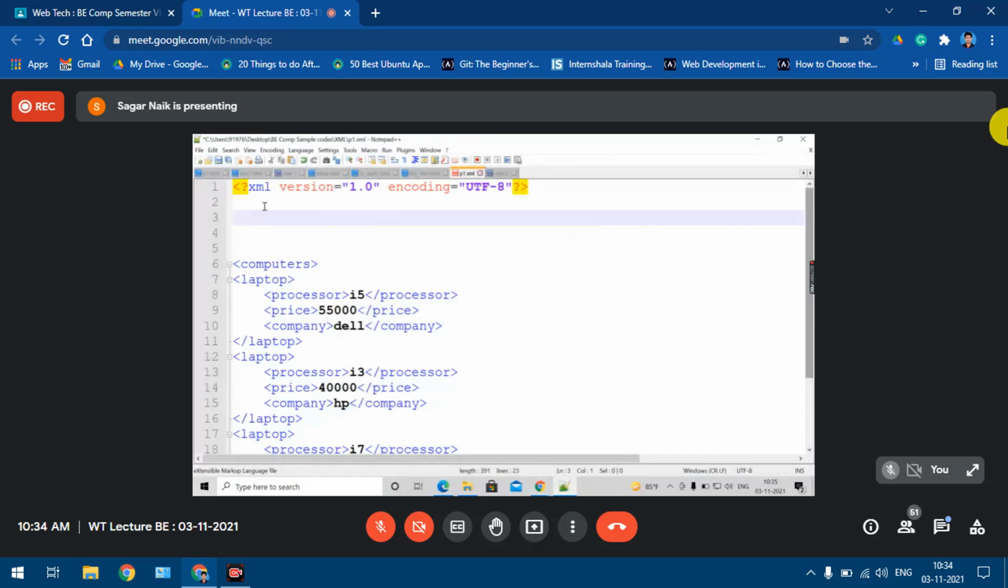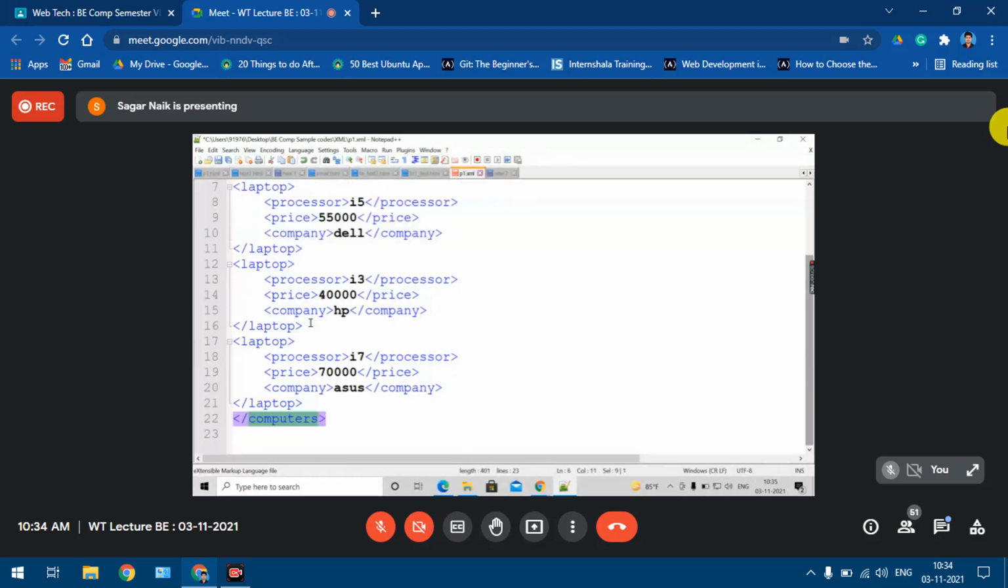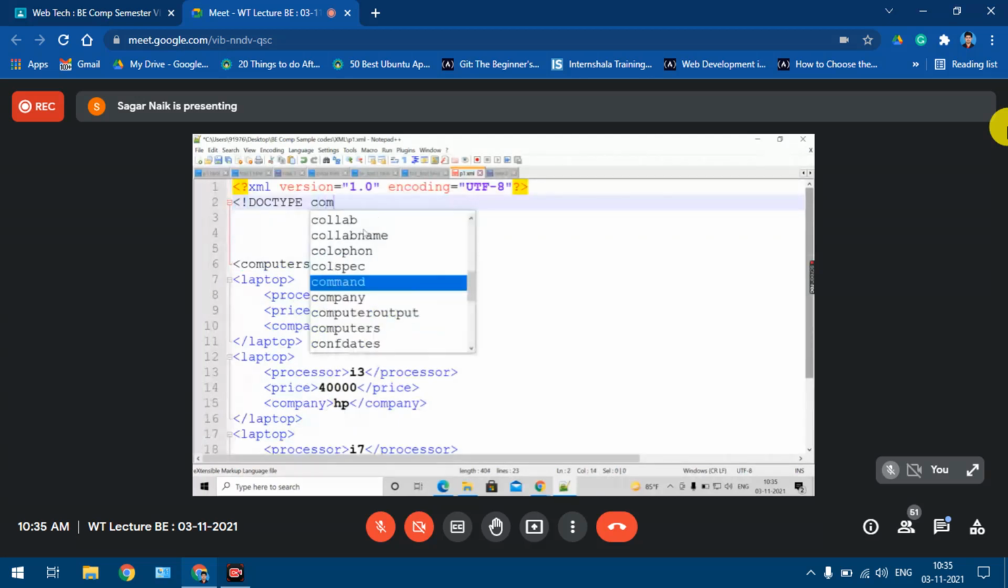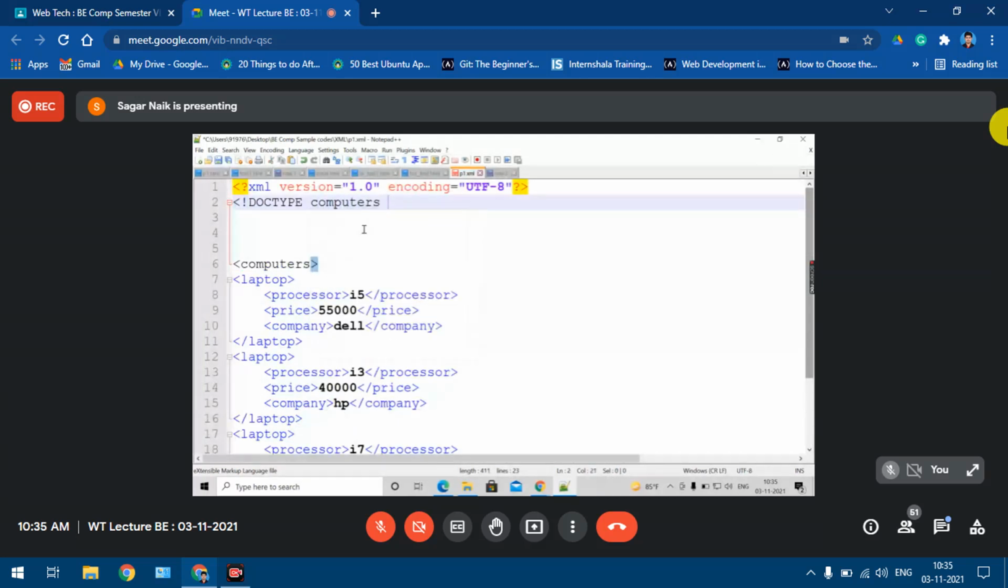Yeah, so let's start writing the DTD. What I had said, what is the first line? We have to say doc type declaration, DOCTYPE, and then the root node. What is the root node in our case? Computers. Computers is the root node. Yes, so computers, and then open the bracket.